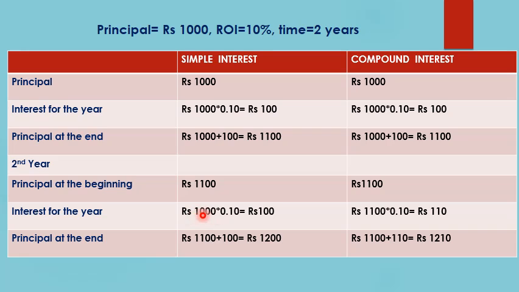Here the principal at the beginning is the same, rupees 1100, but while calculating the interest for the second year, there is a slight difference. In simple interest, we calculated the interest only on the original principal, but the definition of compound interest says it is interest earned on the interest. So I will now calculate the interest on the overall amount of rupees 1100, which is my original principal plus the interest. So the interest for the second year will be rupees 1100 into 0.1, which is rupees 110. The amount at the end of the second year will be rupees 1100 plus rupees 110, which is equal to rupees 1210.